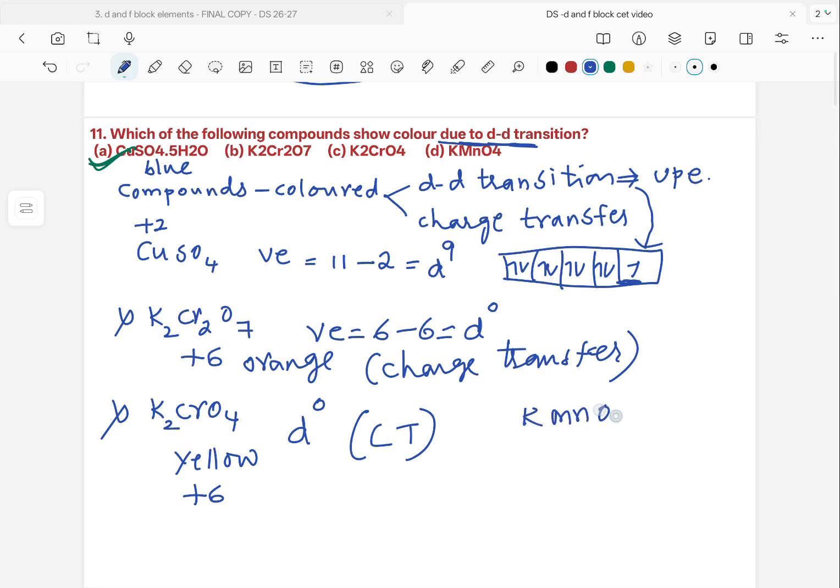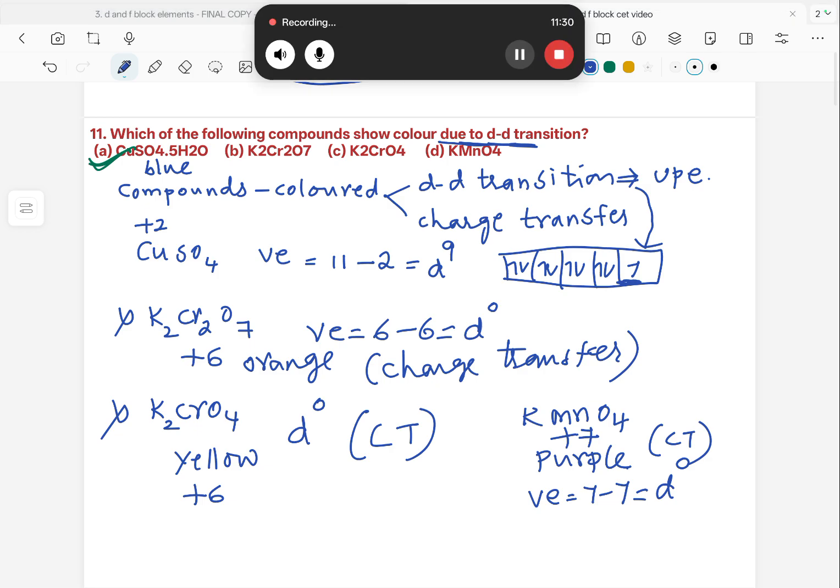KMnO4, potassium permanganate, is purple in color. Here manganese is in the +7 oxidation state. Valence electrons are 7. It has lost all 7 electrons, with d0 configuration. No unpaired electron, but still colored due to charge transfer. So option A is right here. The rest are all wrong options.